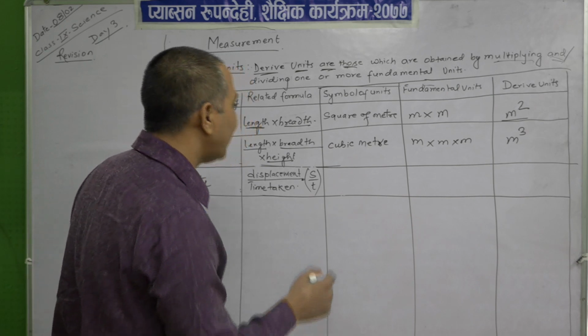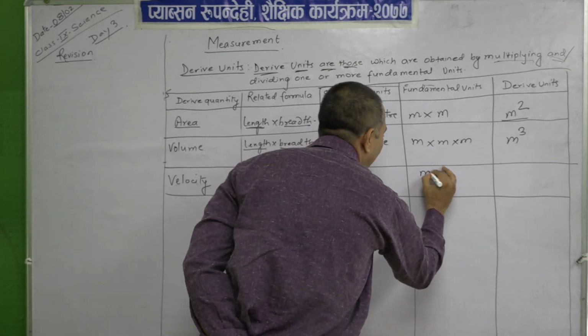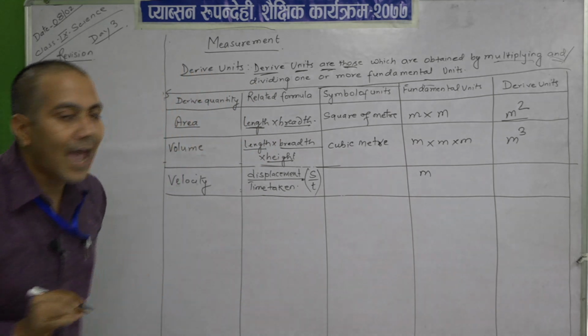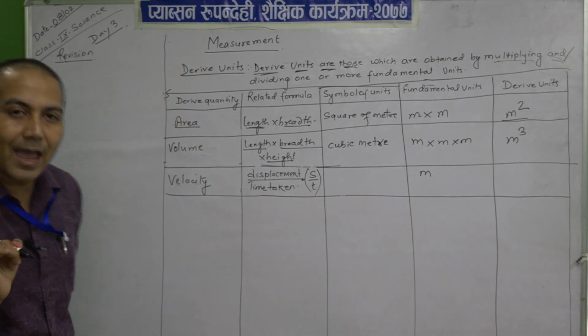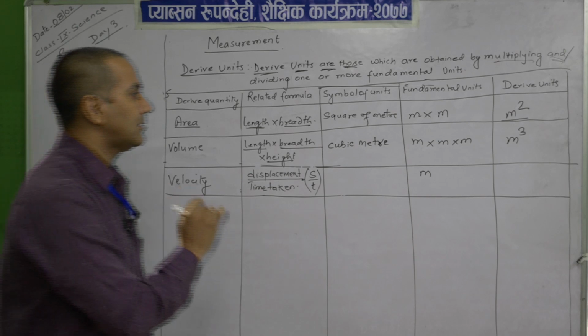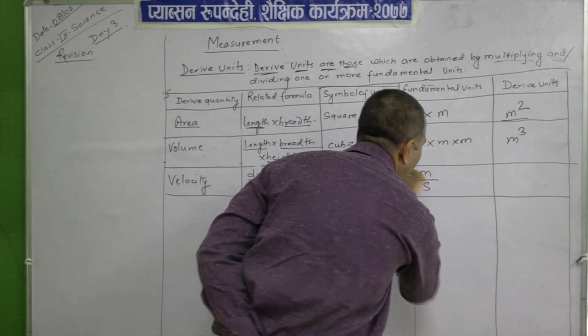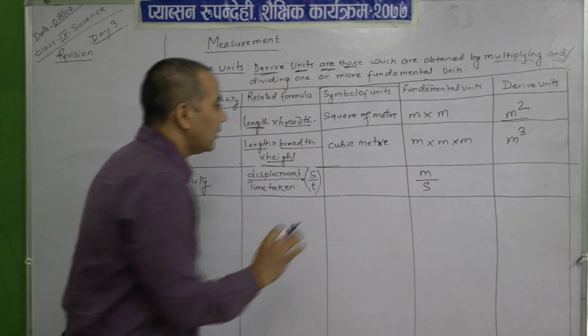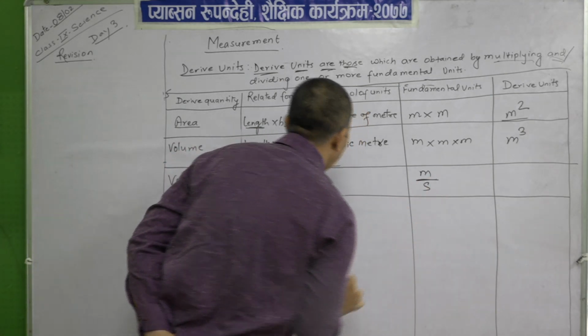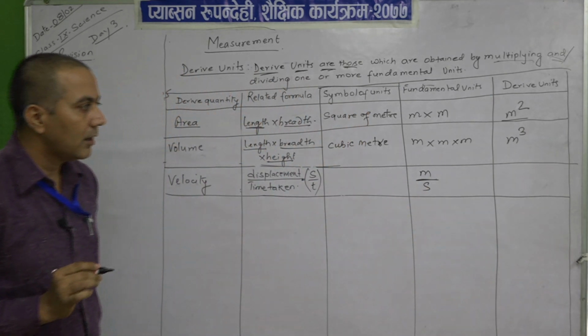No, it is measured in meter. Then time is measured in, yes, second. So, m upon s.